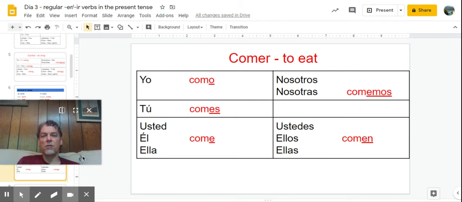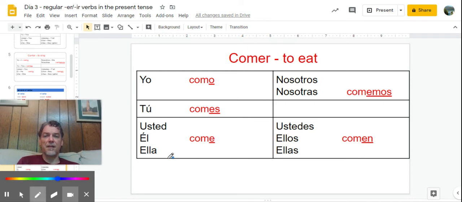Here, for ER verb, it's going to be ES. Tú comes, you eat. Tú bebes, you drink. For usted, él, and ella, you're going to see the ending is E. For nosotros, nosotras, the ending is EMOS. And for ustedes, ellos, or ellas, the ending is EN. So if I want to say you all eat, ustedes comen.